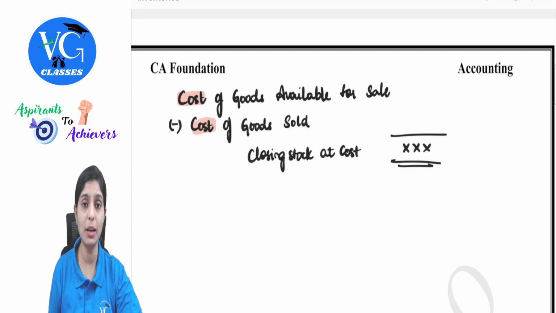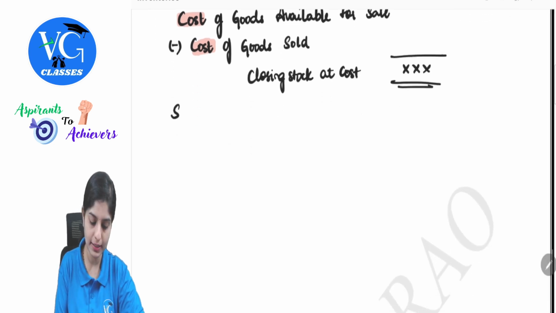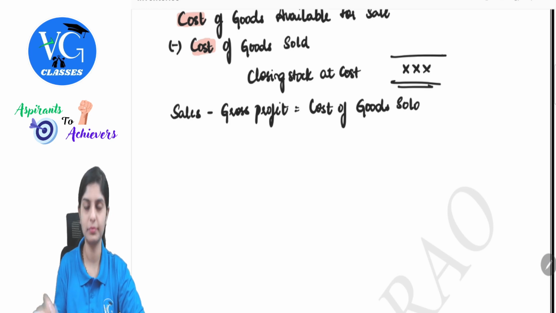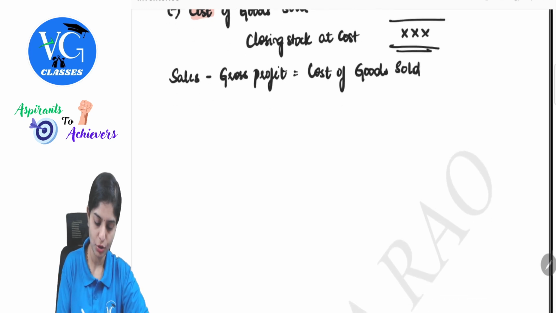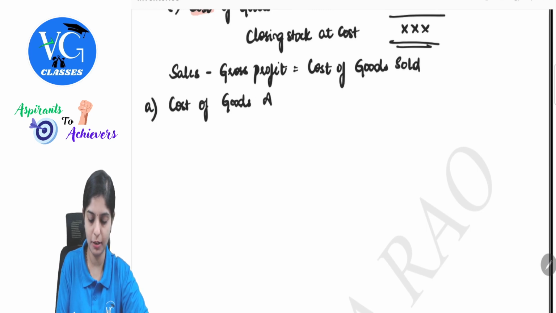Now, cost of goods available for sale, how to calculate? We already know. How to calculate cost of goods sold? It is nothing but sales minus gross profit, which will give me cost of goods sold. Yes? Okay. So first let's find cost of goods available for sale.